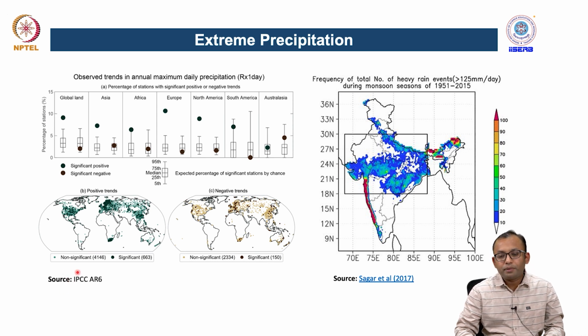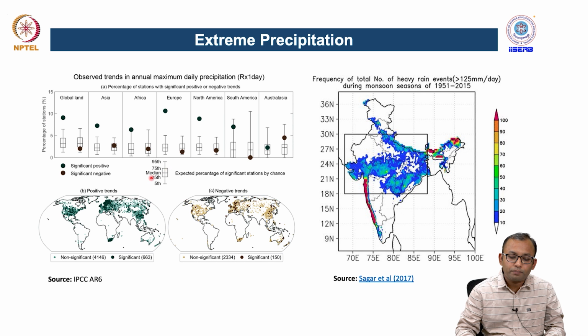So, this is one example where we are talking about the extreme precipitation occurrences and their trends across the globe. There are several regions where we see positive trends, and there are several regions where we also see negative trends, which means in the historical time period these trends are continuing. If we are talking about one-day maximum rainfall amount, how much we receive in one day has been continuously increasing.